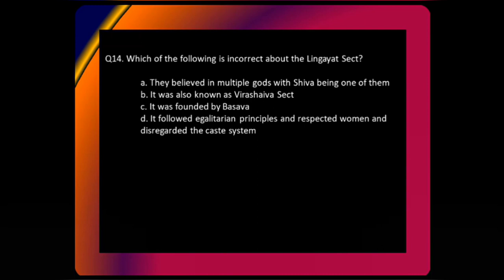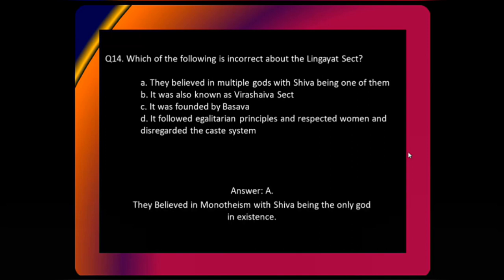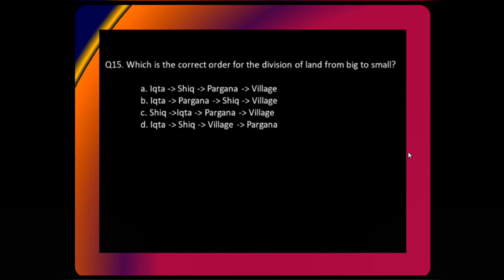All right. A is the correct answer because they believed in monotheism, right? They believed in only one god, and they thought that Shiva was the only god in existence. That is why even today, some people who follow the Lingayat sect say that they are not Hindus, because in Hinduism there is a concept of polytheism in which we believe in more than one god, right? That is why this concept is there. Then let's come to the next question.